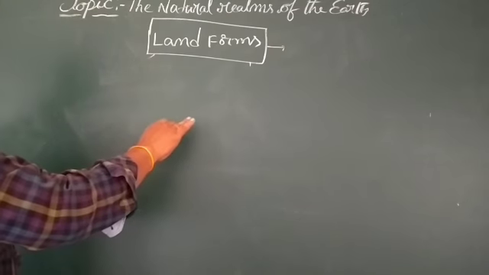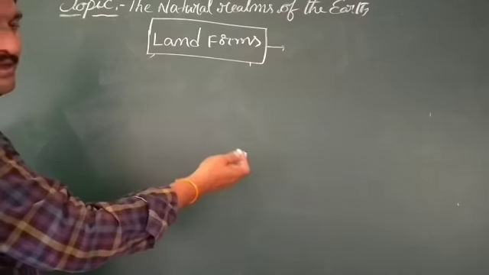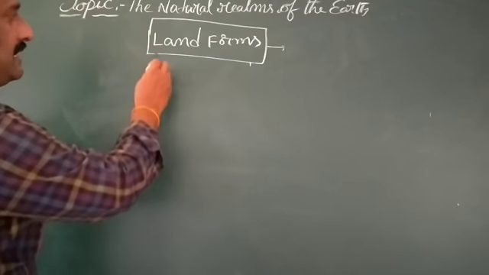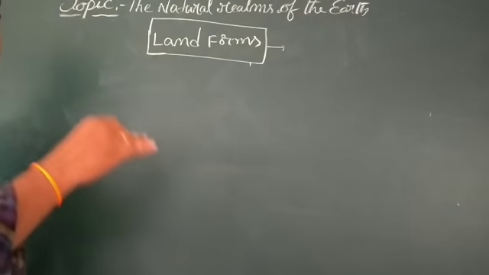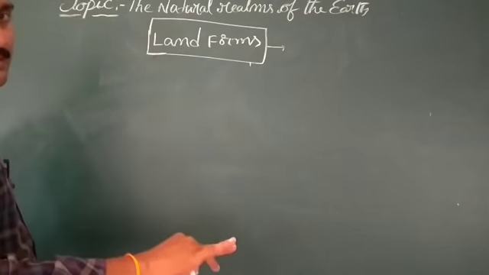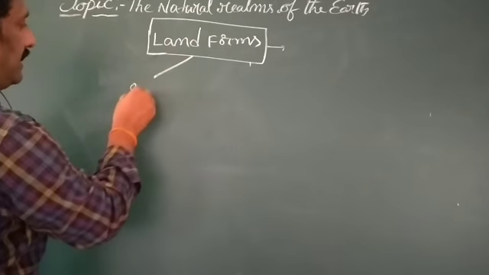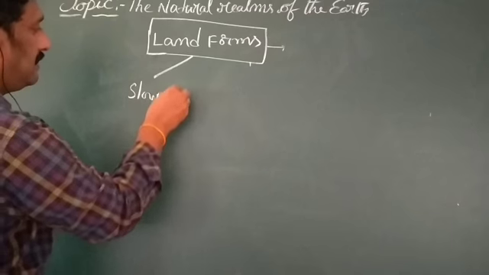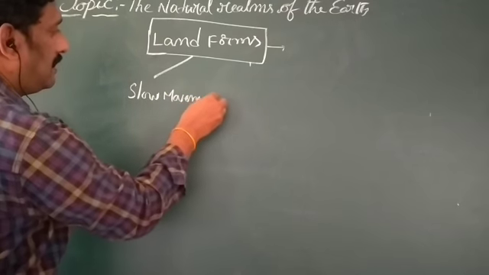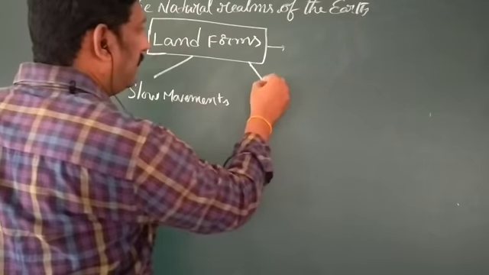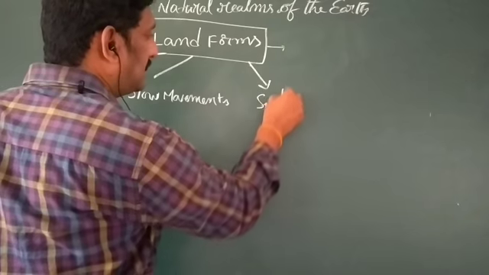First we discussed in which way landforms are classified. Now we are going to discuss what movements happen on the surface of the earth. Which types of movements happen on the surface of the earth? Slow movements and sudden movements.